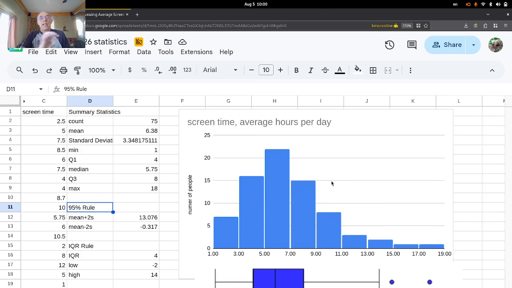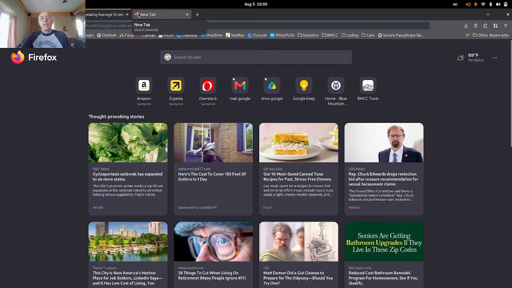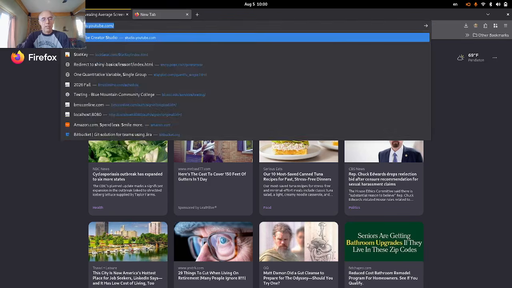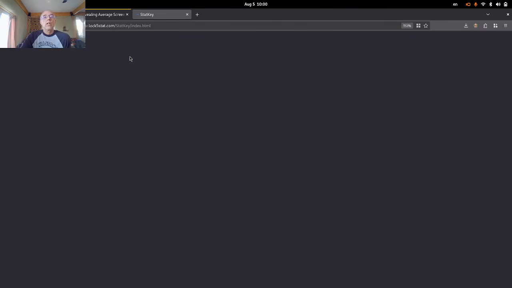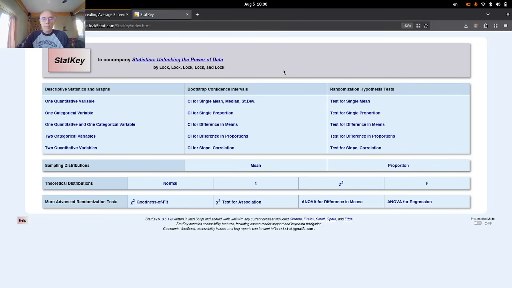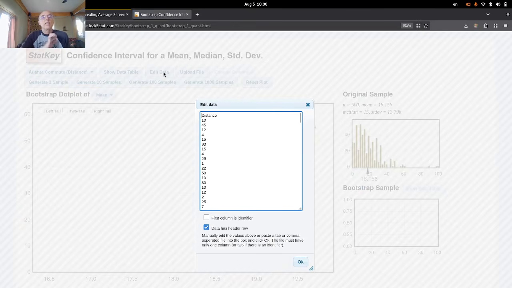All right, so again, take a look at that distribution, and let's jump into StatKey to take a look at this data. Copy it, and what we're going to do is a confidence interval for what we think the population mean screen time per day is in hours. So StatKey, and we are going to do a confidence interval for a mean. Then we will edit their data out and paste ours in and double check.